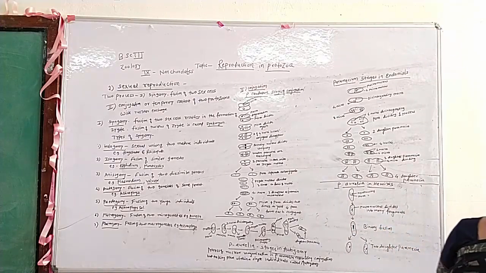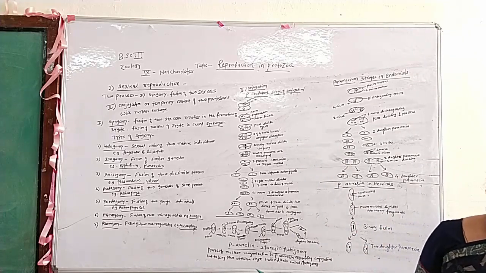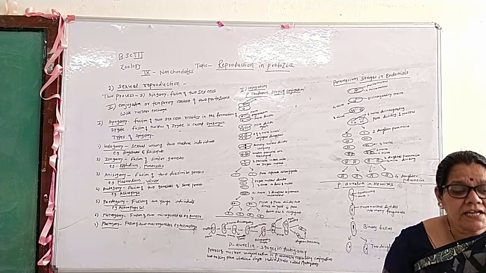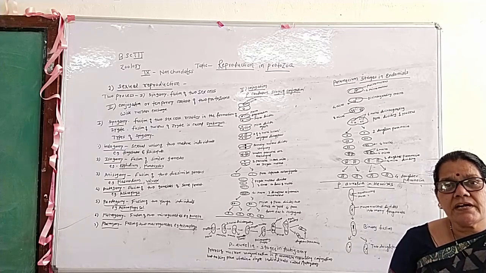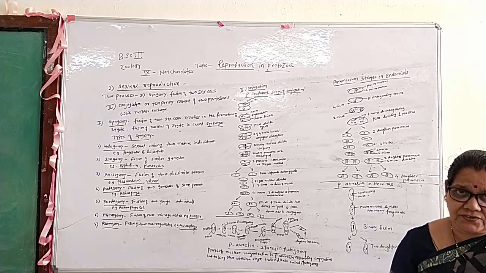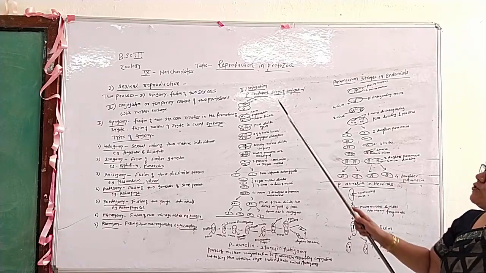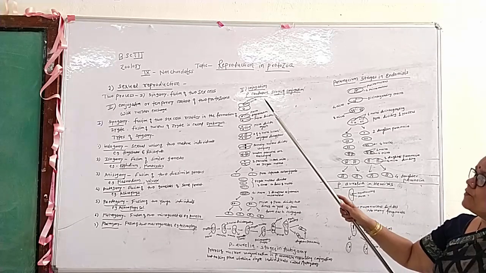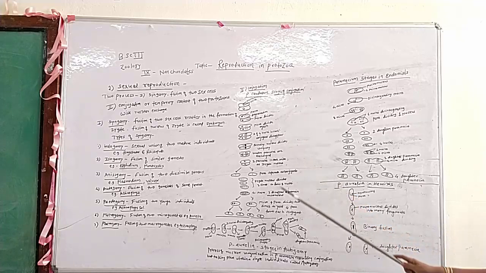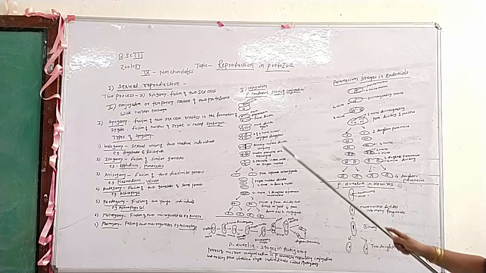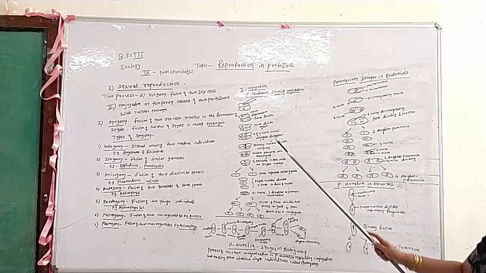Conjugation is a temporary union of individuals, which are called conjugants. Taking Paramecium caudatum as an example, these are diagrammatic sketches of the stages of conjugation.